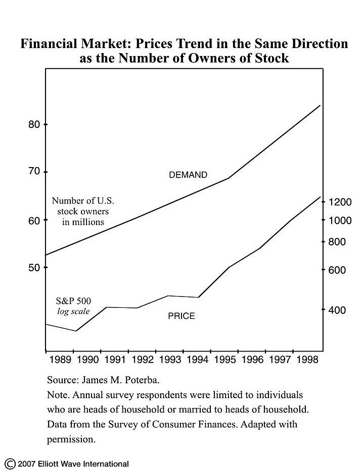Now, this is a chart showing the price of the S&P 500 over a period of time, and on the top we have the number of people who own stocks. Unlike the personal computer chart, the number of people who own stocks goes up when prices go higher. They want more of them as prices go up, not less.